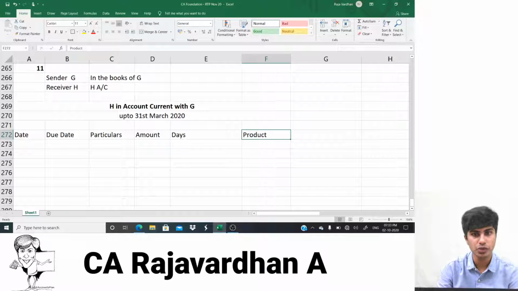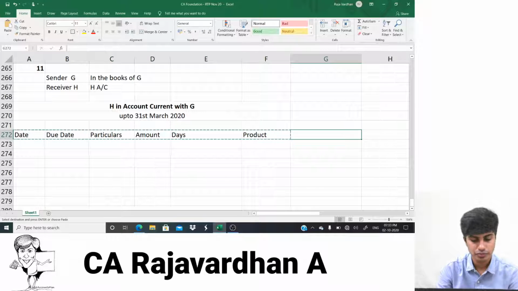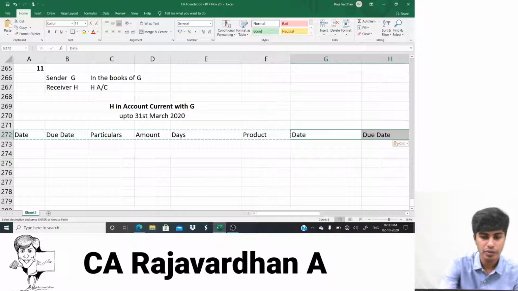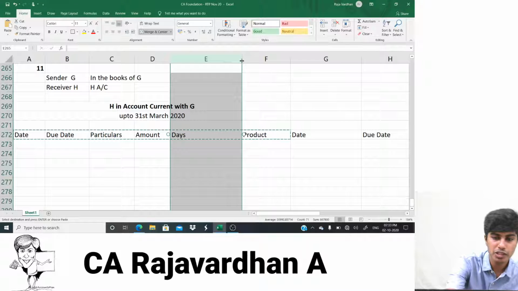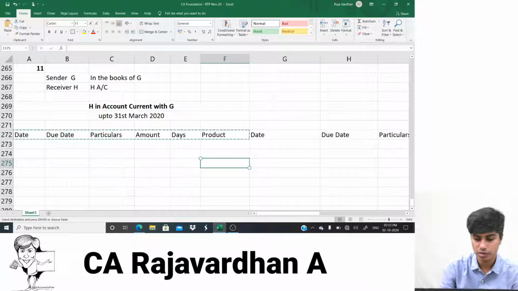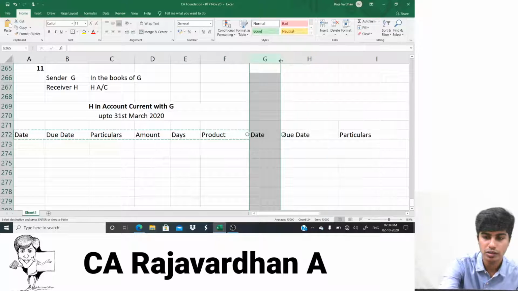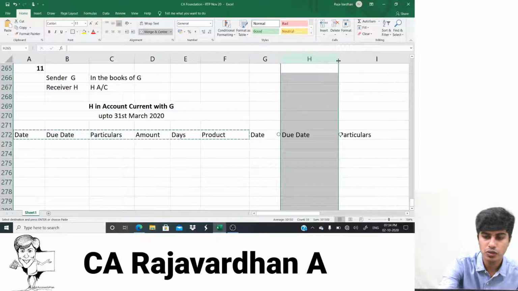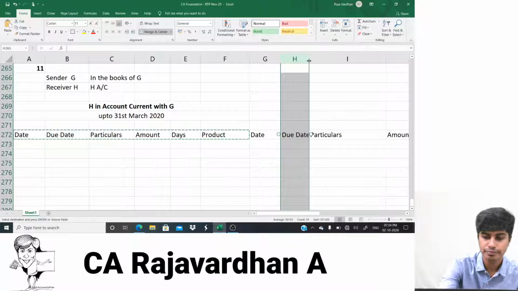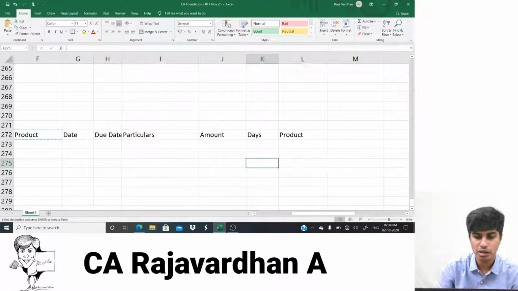We'd have to repeat it to the credit now. So when I repeat it to the credit, I'll copy the same thing. Our days column would have to be very small, and the product column decently big. This date is again small. Due date is also small. Particulars a little big. Amount, days, product.